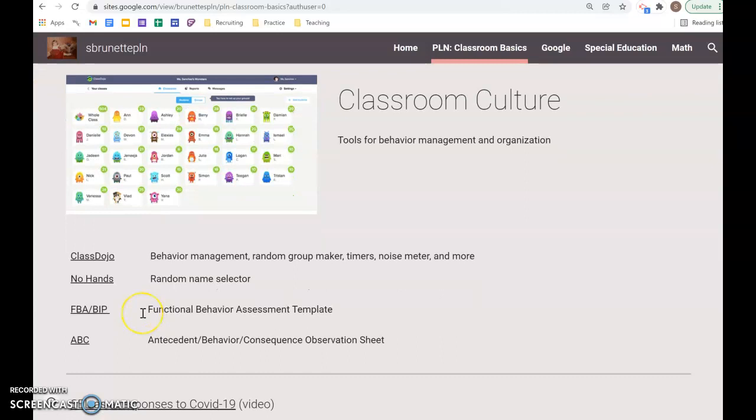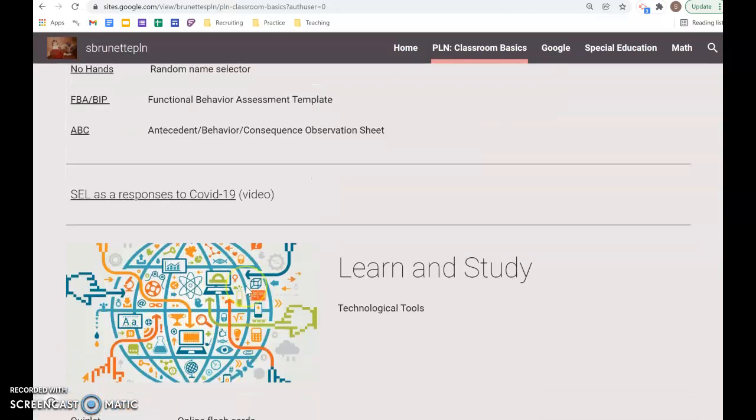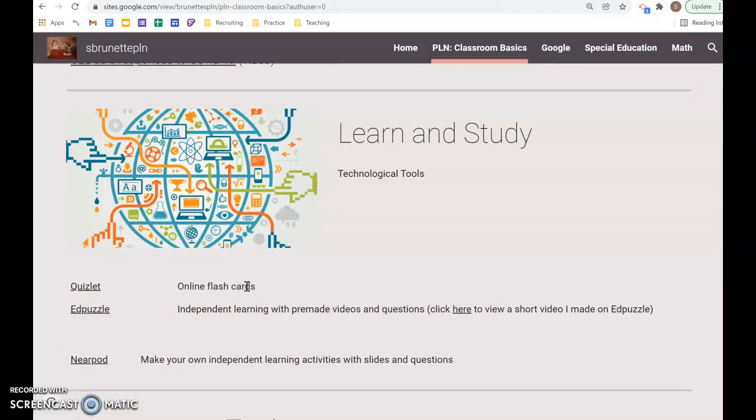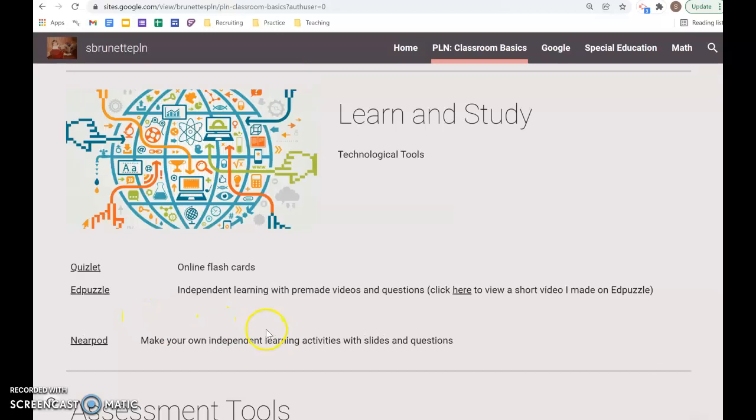There's some links over here. These are some templates we actually used for observation of behavior and things like that, sometimes for special education, sometimes regular ed. Here's just basic learning and studying tools and assessment that can be used in any classroom.